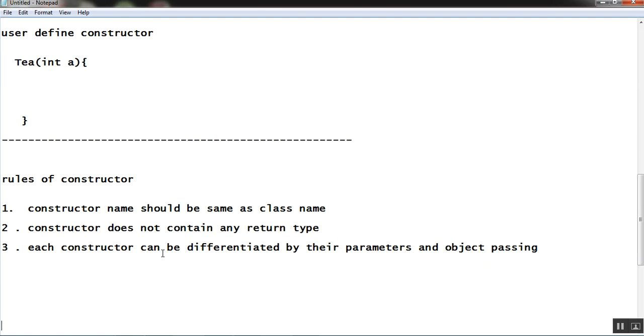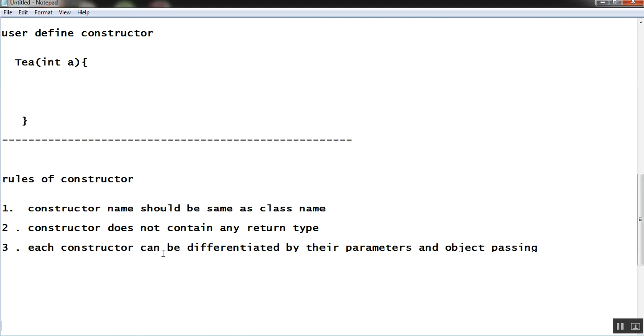You can see here I've written three rules. We are just going to look at those three rules, but there are a number of more rules which we will see. But these three are some of the most important rules. Constructor name should be the same as the class name. This should be remembered: whatever the name of a class, the constructor should be the same as the class name. Constructor does not contain any return type. Why a constructor does not contain a return type, we will see. But a constructor is not a method, that's the reason it does not have any return type.